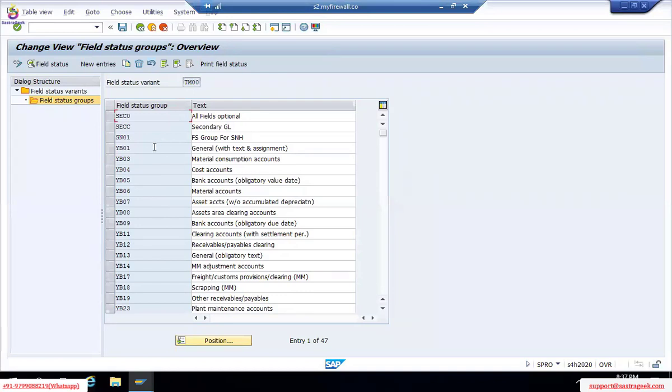But in ECC, you will see G001, G002, G003 kind of. Both are the same. No need to panic if you're doing practice in the ECC version. It's G001, G002 you will have.